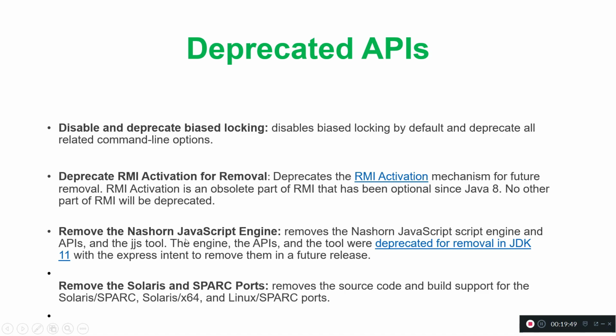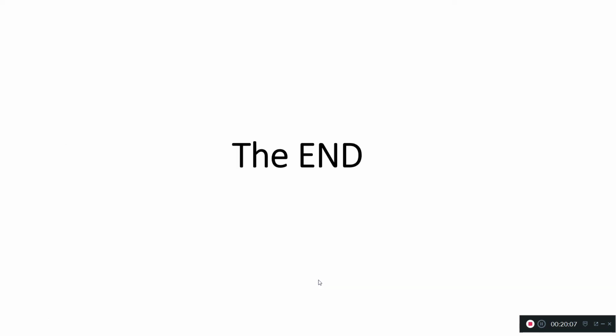The Nashorn JavaScript engine is also deprecated, and the Solaris and SPARC ports are also deprecated, so those are also going to be removed from JDK 15. These are the deprecated APIs. That's all on JDK 15 or Java 15 new features, enhancements and deprecated APIs.